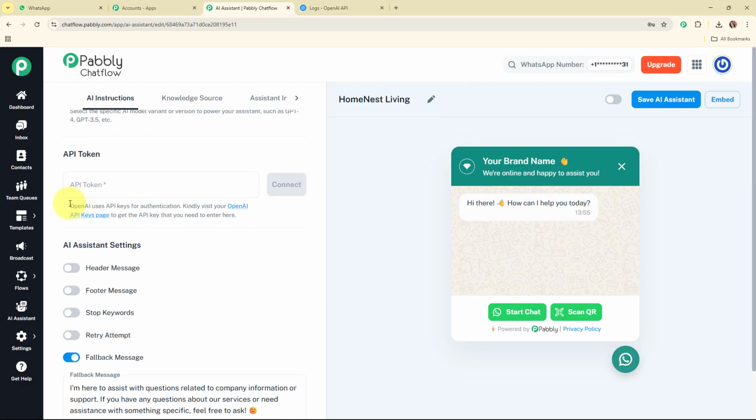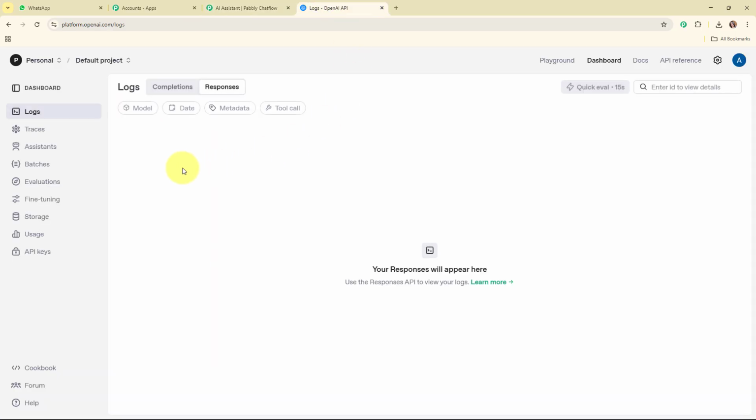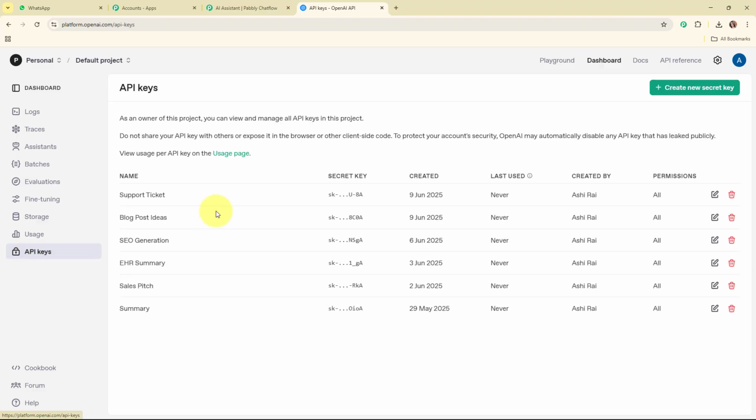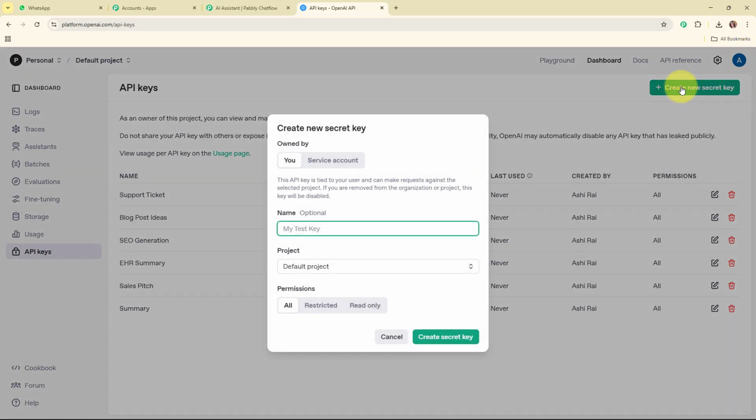So here, following the instructions given below, I've already logged in to my OpenAI account, and from here I'm going to access the API keys given in the left side bar. And here in the API keys you can see some existing keys. So I'm going to generate a new key by clicking on this create new secret key, and here I'm going to give a name to my key as furniture business, and then I'm going to select the project as default project, and then I'm going to create the secret key.